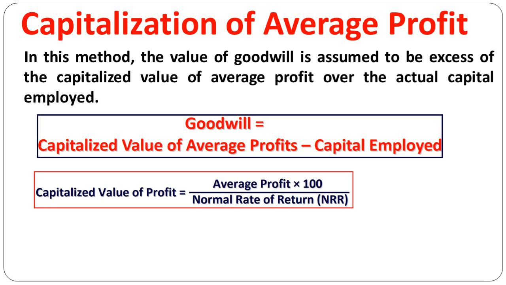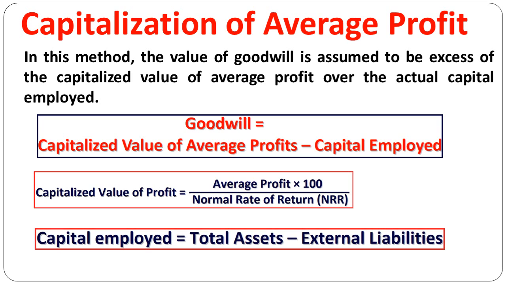This capitalized value of average profit will be compared with actual capital employed, right? You are already aware how to calculate actual capital employed. Capital employed is equal to total assets minus external liabilities, right? So this capitalized value of average profit minus actual capital employed, the positive figure is called goodwill, right? So this is one of the methods of calculation of goodwill under the capitalized value method, that is capitalization of average profit. So we'll take up problems. Two illustrations will be taken up based on this method.